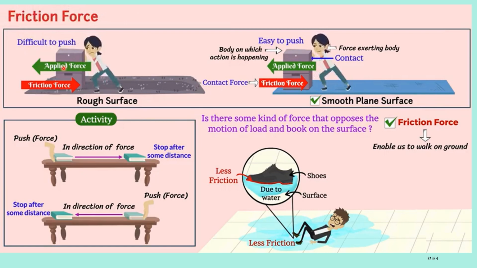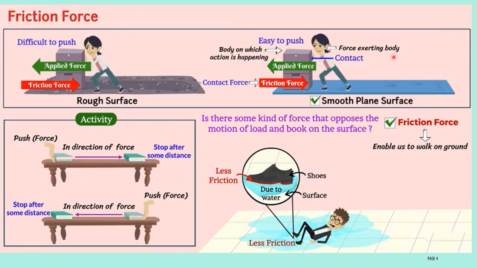Then this box moves in this direction, and the frictional force acts in the opposite direction. Here the frictional force is more compared to the smooth surface. Therefore this wooden box moves very slowly. In this case it is very difficult to push the wooden box because of the more friction. On the smooth surface you can push because of the less friction.